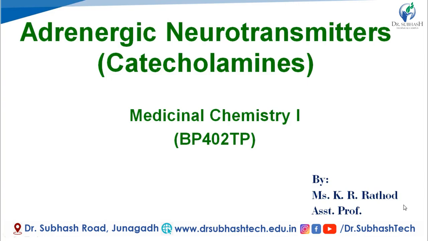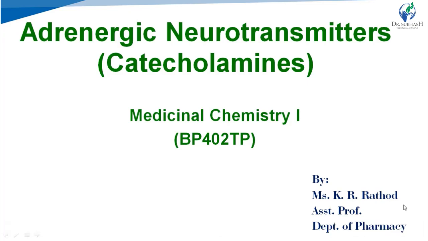But to understand the action of sympathomimetic and sympatholytic drugs, first we must understand the action of the sympathetic system. The action of the sympathetic system is controlled by its neurotransmitter. As you know, the sympathetic system is also known as the adrenergic system, so the neurotransmitters of the sympathetic system are also known as adrenergic neurotransmitters. They belong to the class catecholamines. So in today's video tutorial, we are going to discuss adrenergic neurotransmitters or catecholamines.